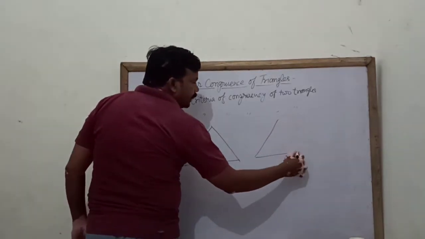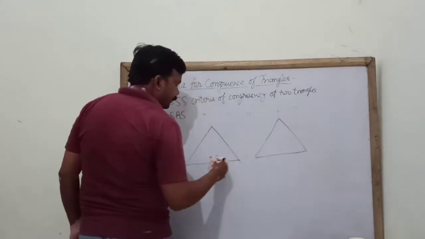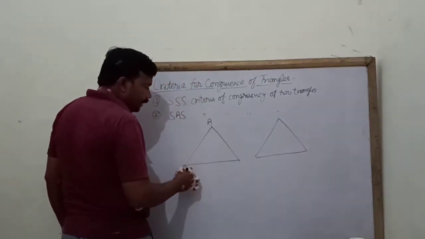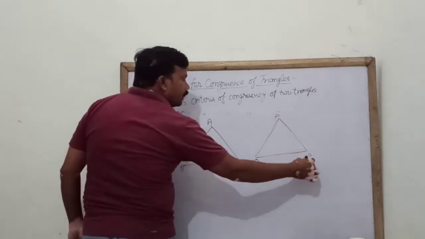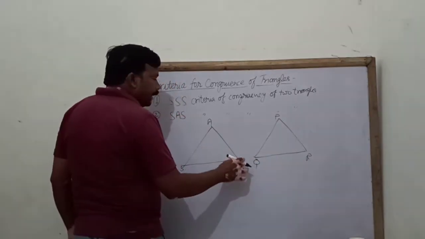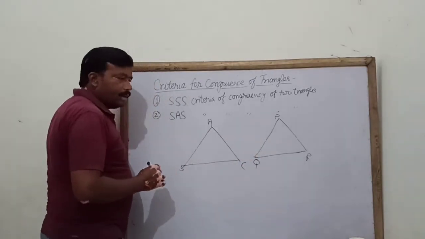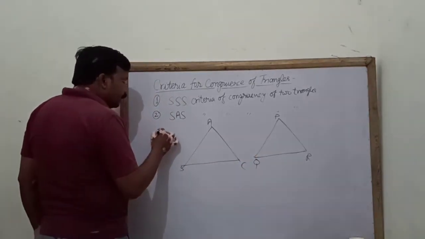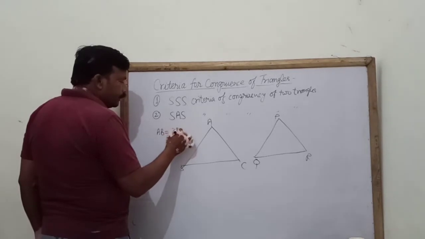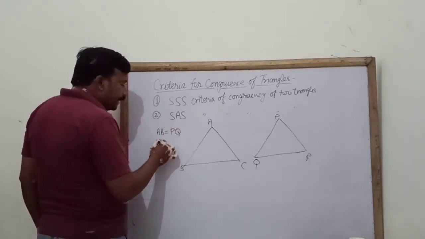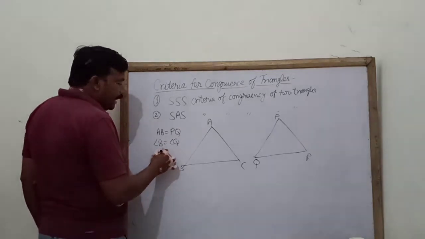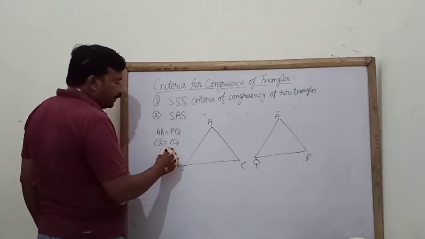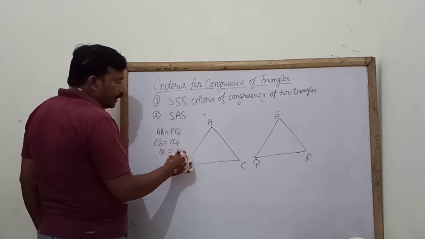Only this statement is given: in triangles ABC and PQR, AB equal PQ, angle B equal angle Q, and side BC equal side QR.